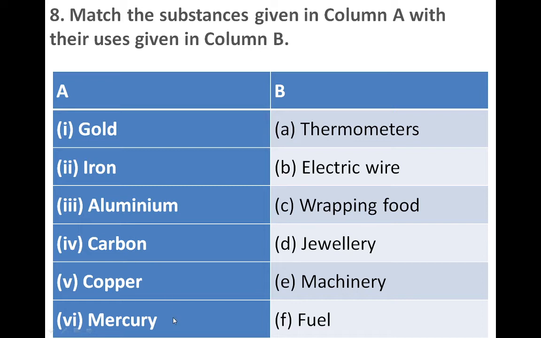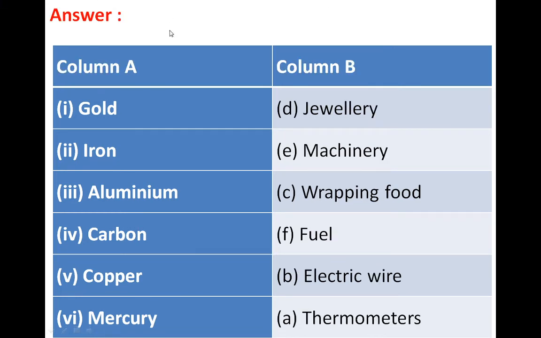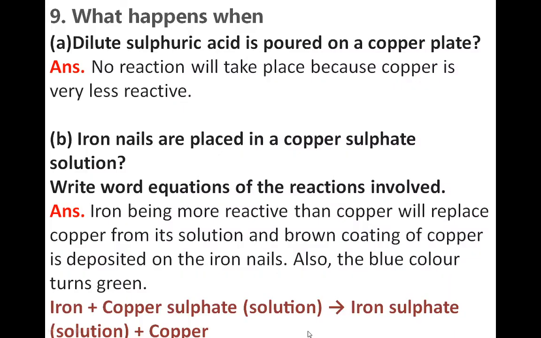copper. Mercury, mercury is a metal which is liquid at room temperature, so mercury is used in thermometers. We can use mercury to make thermometers. Okay, next, so here the answers: gold, jewellery; iron, machinery; aluminium, wrapping food; carbon, fuel; copper, electric wire; mercury, thermometer.